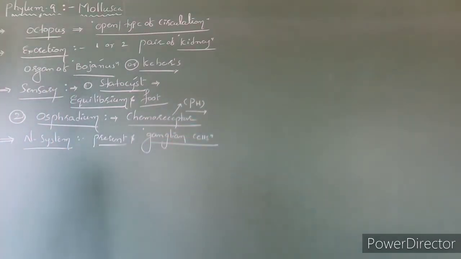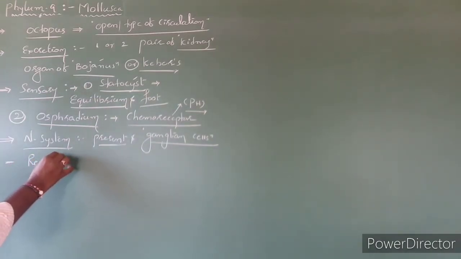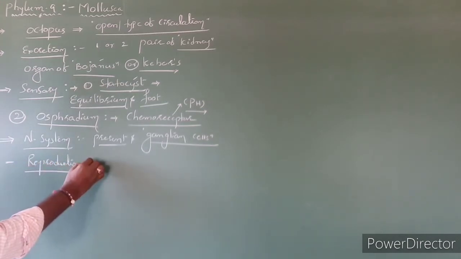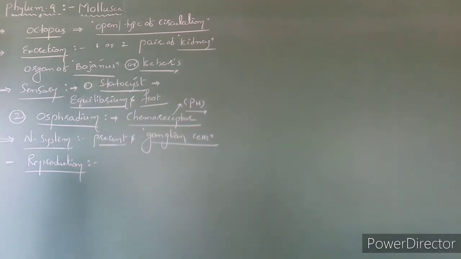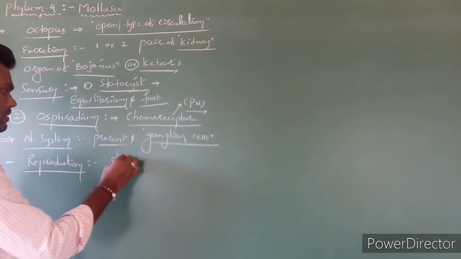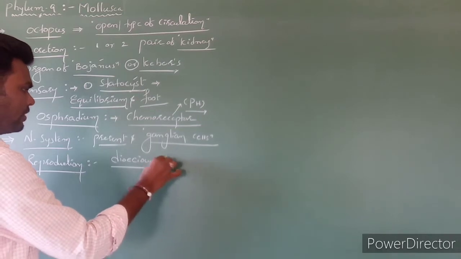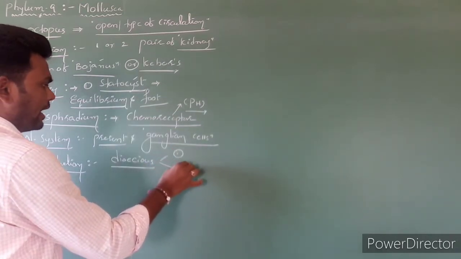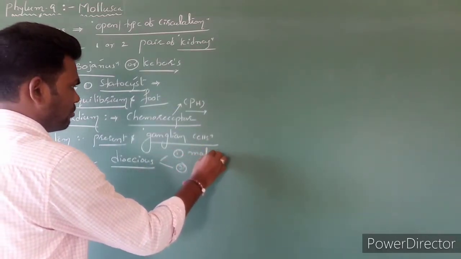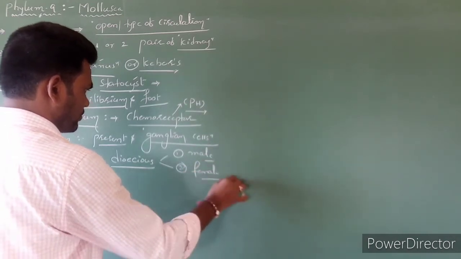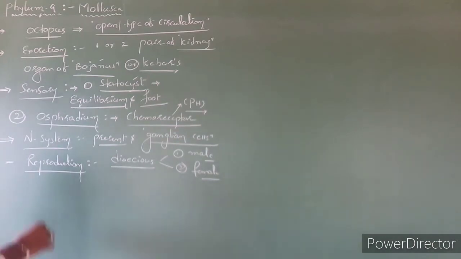Clear? Next, reproduction is a sexual type of reproduction. The species is dioecious. It means male as well as female individuals are both present. Clear?